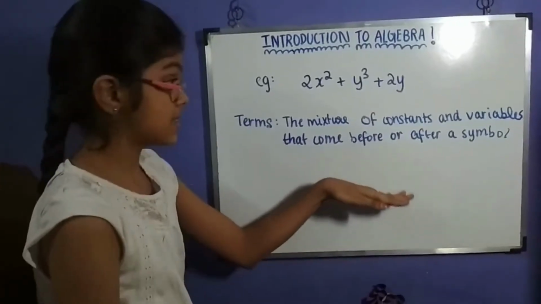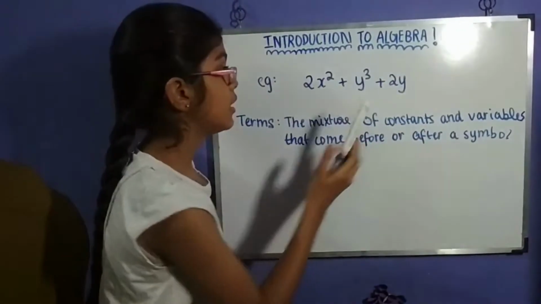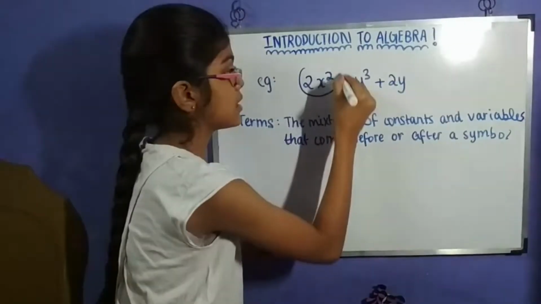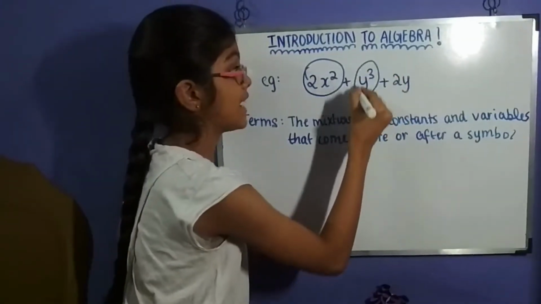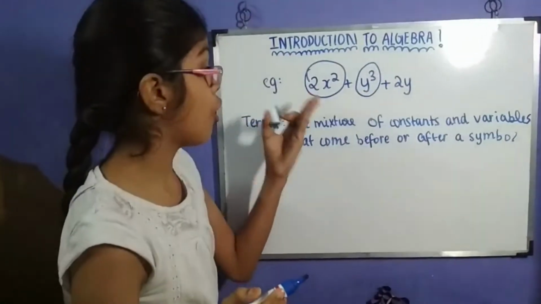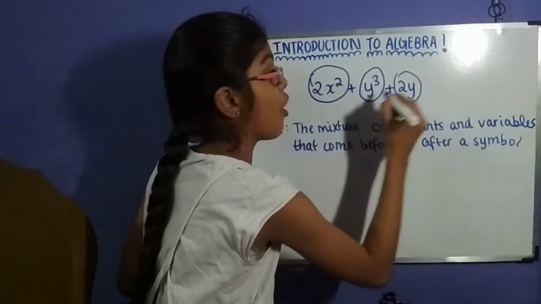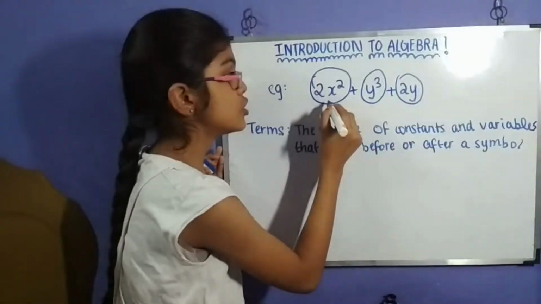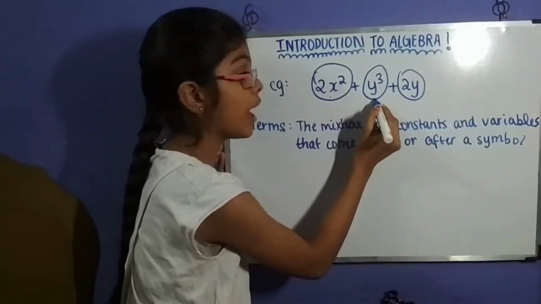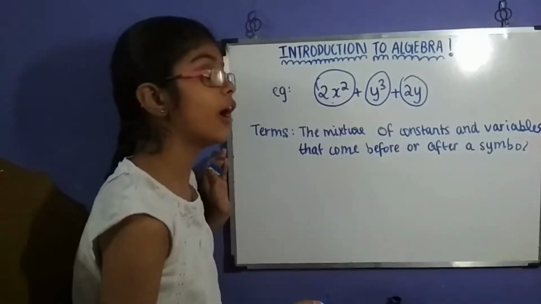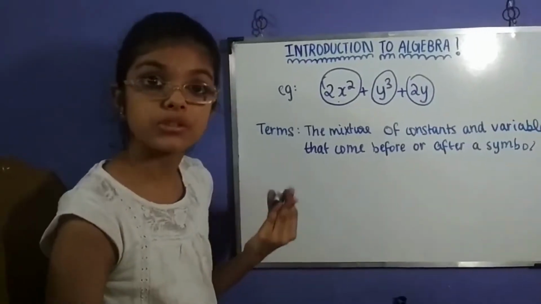What this means is, these are the numbers that are a mixture of constants and variables and are in between the symbols. So 2x squared, y cubed, and 2y are some examples of terms.